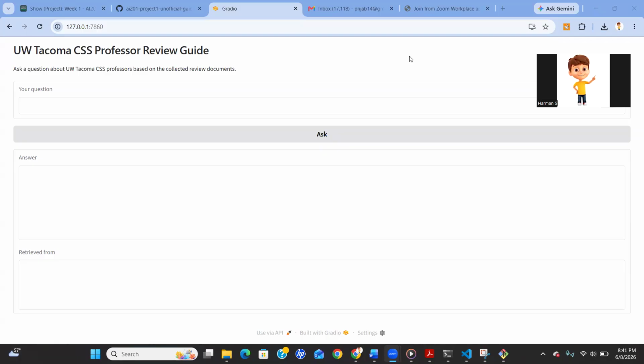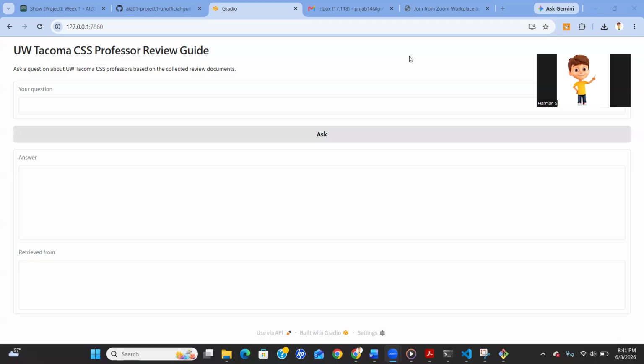I chose this domain because students often rely on unofficial information when deciding which professors to take. Universities provide course descriptions and faculty pages, but they usually do not provide detailed information about teaching style, grading, workload, projects, or classroom experiences. My goal was to make this information searchable through natural language questions.